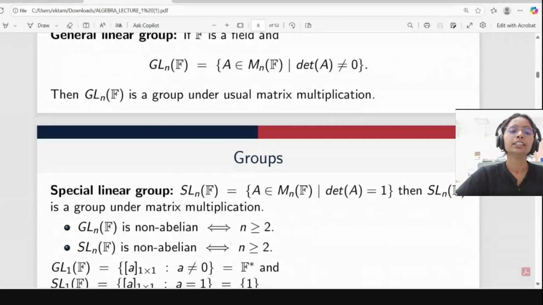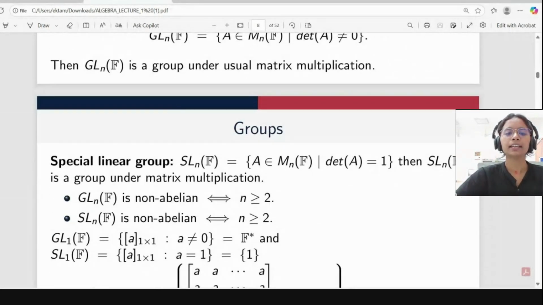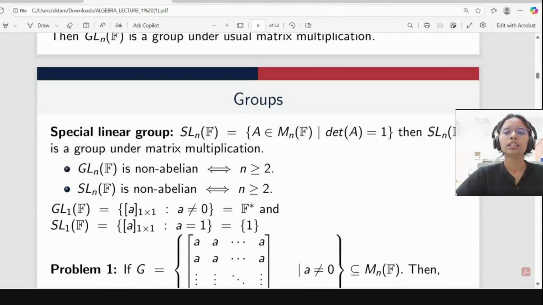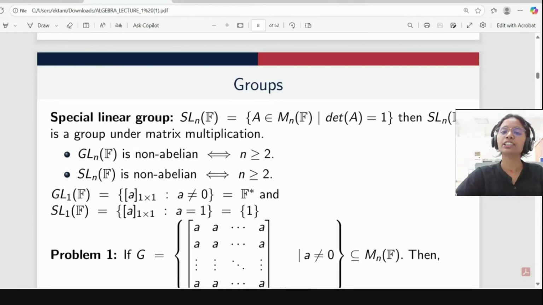Okay, so the second one is the special linear group SLn(F). This is a subset of GLn, because here the determinant is equal to 1. So we are taking specific matrices such that their determinant is 1, and this will also form a group under matrix multiplication.